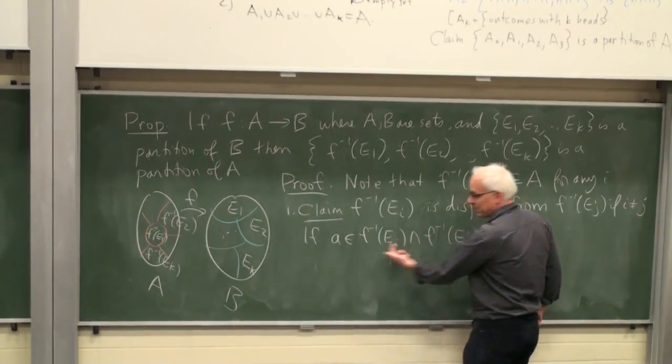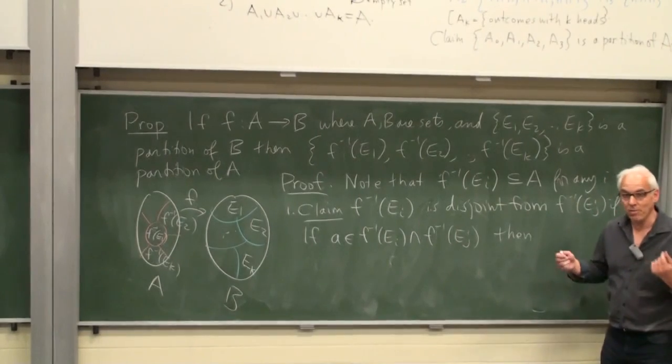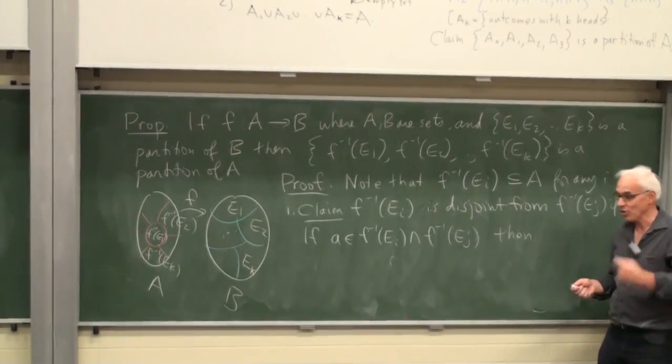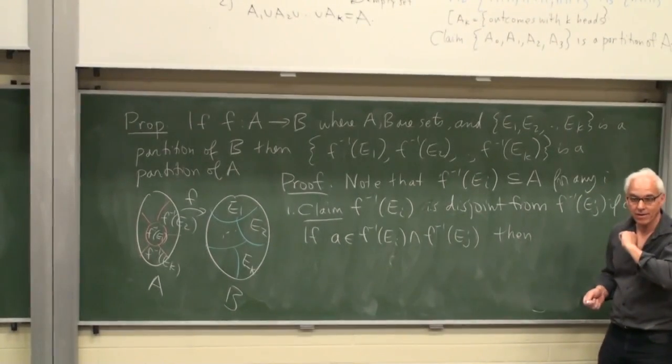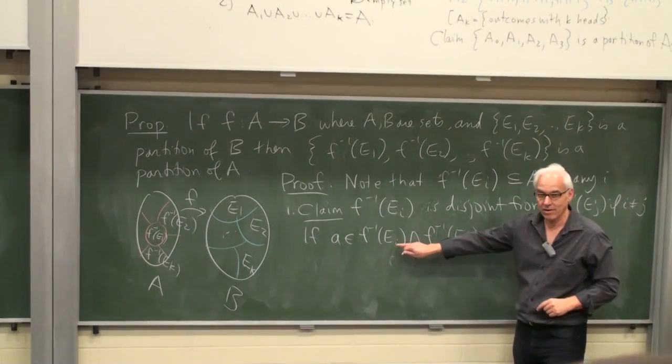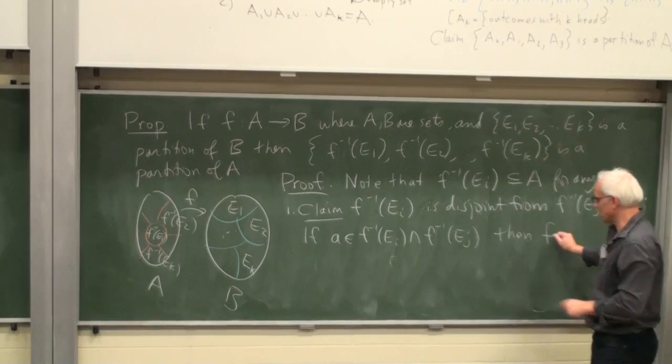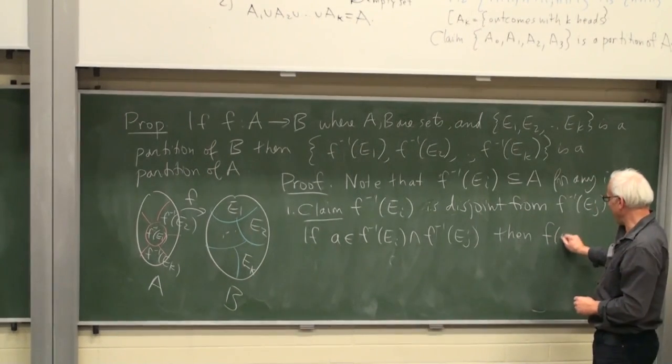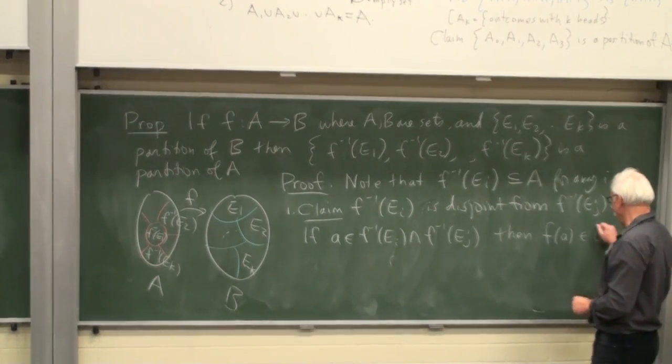Well, if it belongs to F inverse of EI, it means that if you apply F to it, you end up in EI. That's what it means to belong to F inverse of EI. So the first condition would be that F of A belongs to EI.